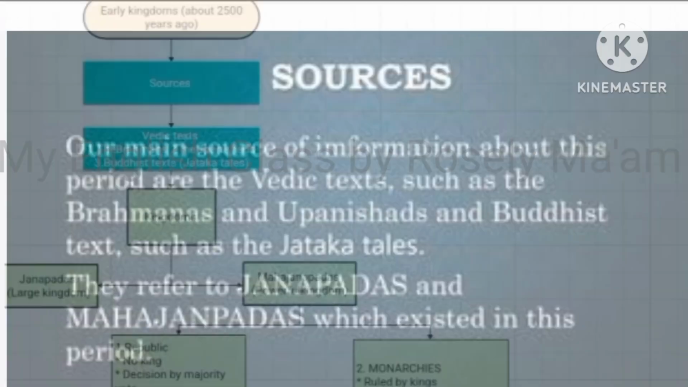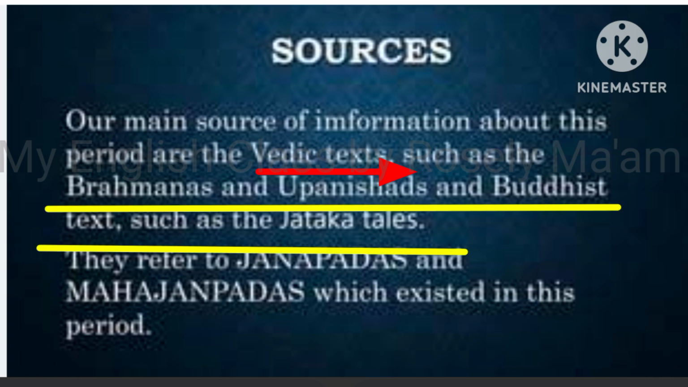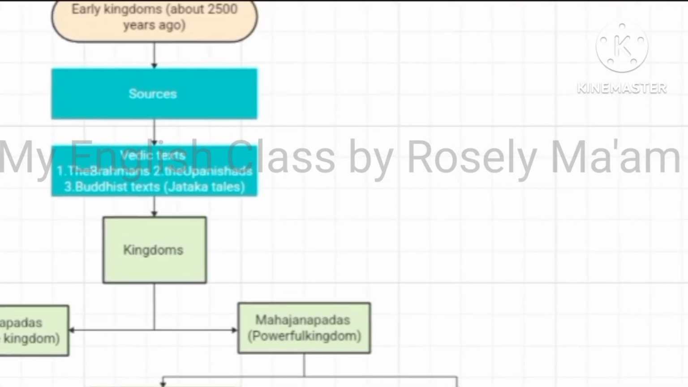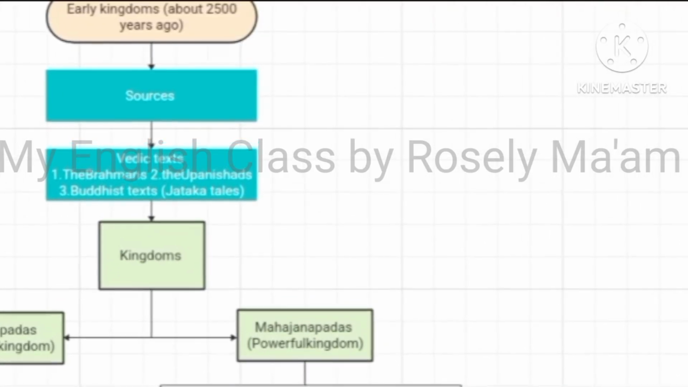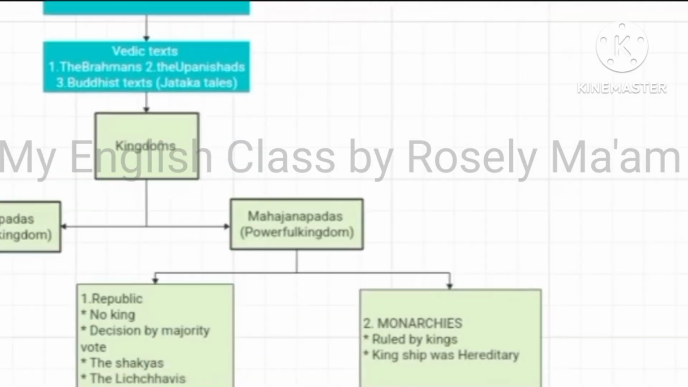We come to know about this from the Vedic texts such as the Brahmanas and the Upanishads, and the Buddhist texts such as the Jataka tales. They refer to Janapads and Mahajanapads which existed in this period. So, what are Janapads and Mahajanapads?